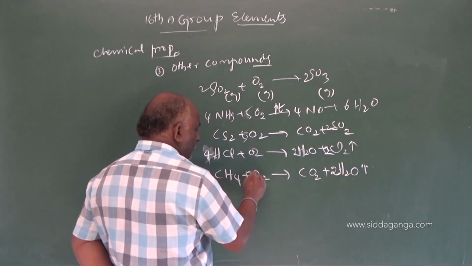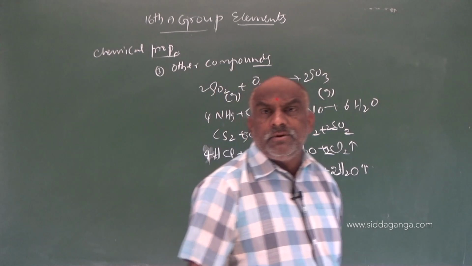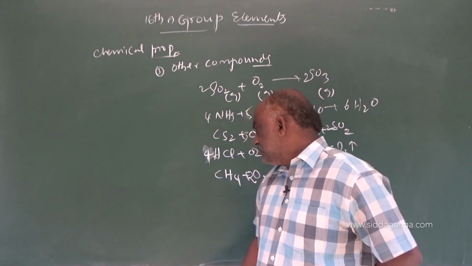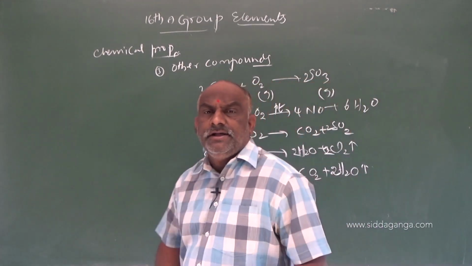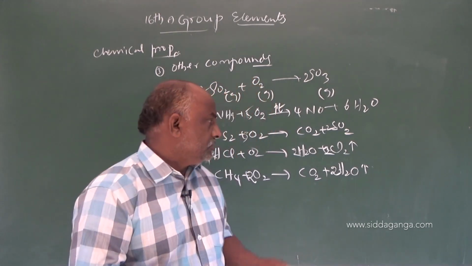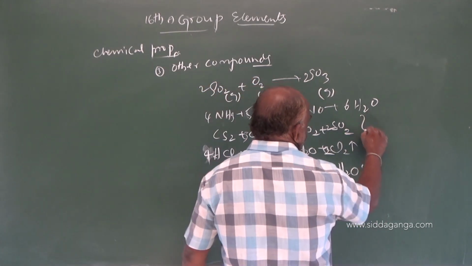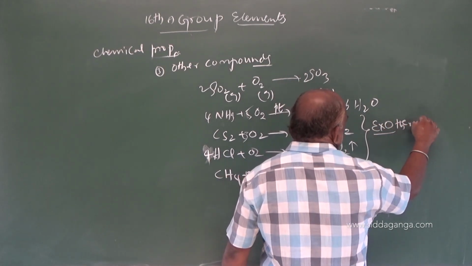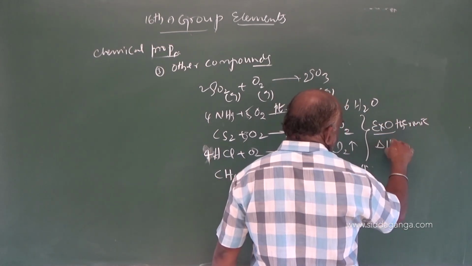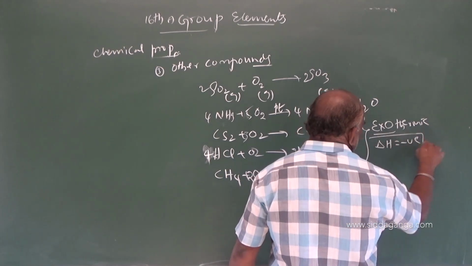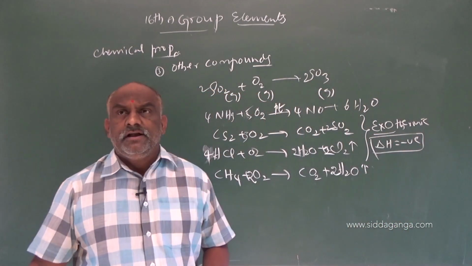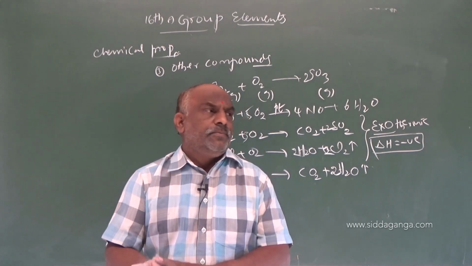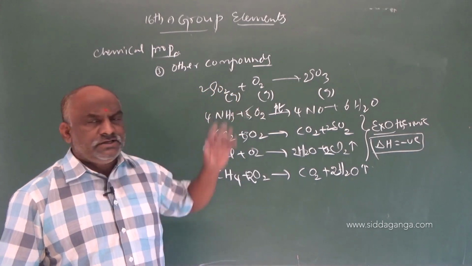See this, my dear students. Combustion of hydrocarbons liberates what gas? Carbon dioxide gas and water molecules. So these are said to be what reactions? Exothermic reactions. In an exothermic reaction, delta H value is negative. So these are the combustion reactions, oxidation reactions.